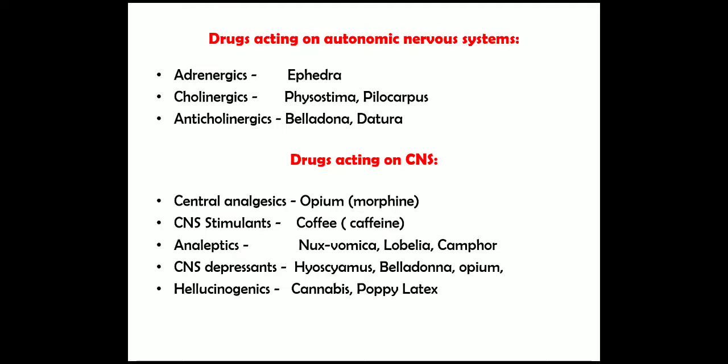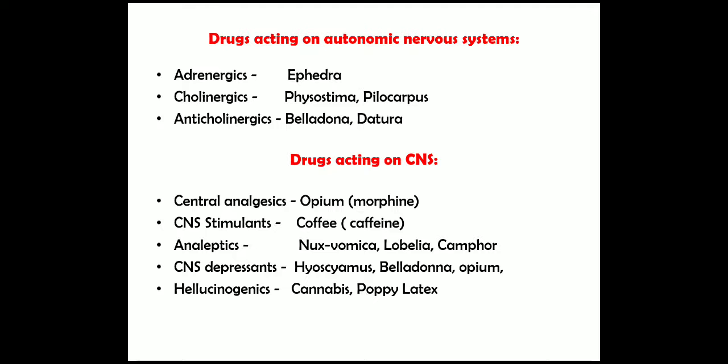Next, drugs acting on the autonomic nervous system. Adrenergic drugs, example ephedra. Cholinergic drugs, examples physostigma and pilocarpus. Then anticholinergics, examples belladonna and dhatura.